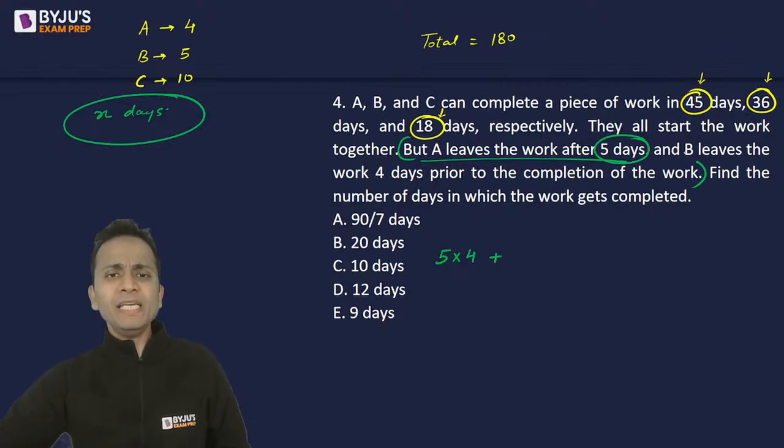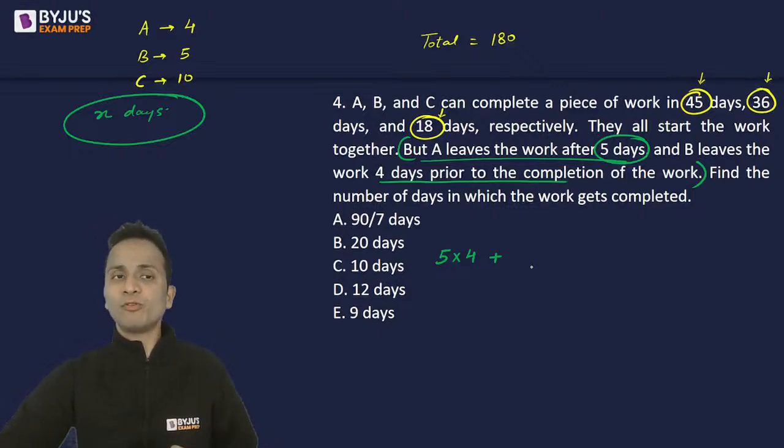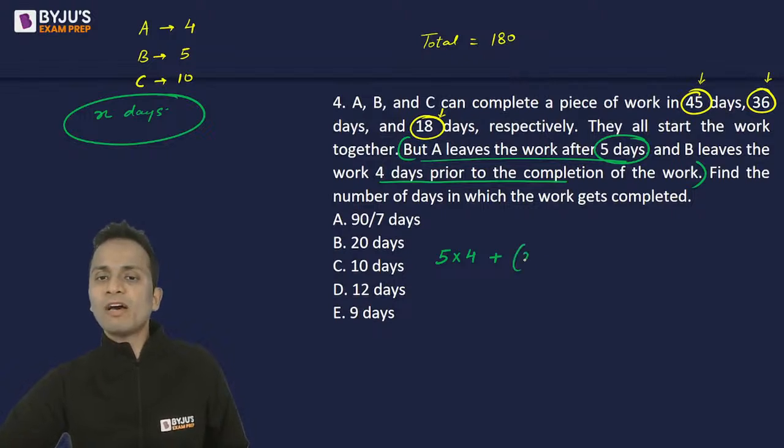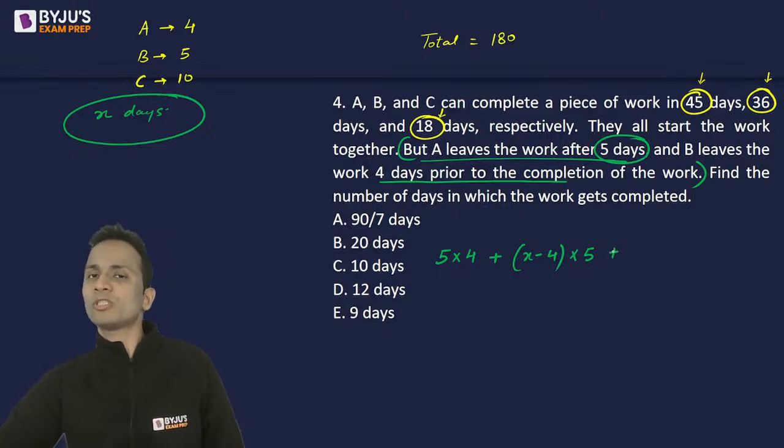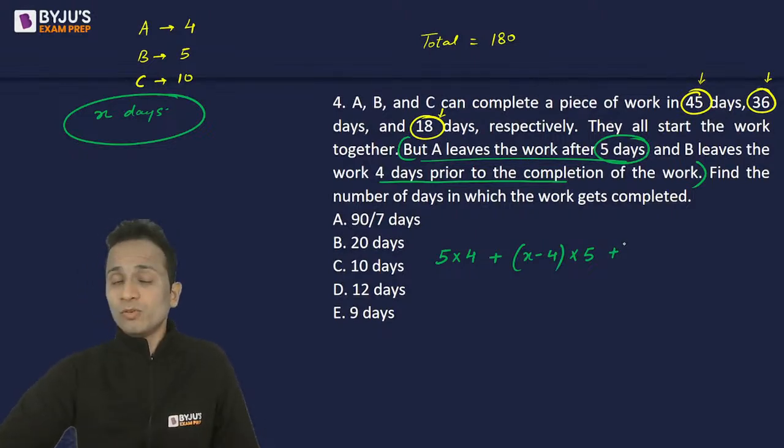plus B left the work 4 days prior to the completion of the work, 4 days before the completion. The work is completed in X days, this is what I've assumed. So B would have worked for 4 days less than X, multiplied by 1 day work of B, plus since nothing is mentioned about C, obviously C was there till the end of the work. Then only the work will be finished.